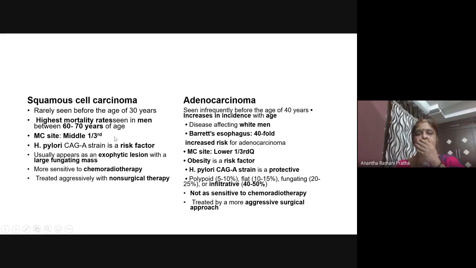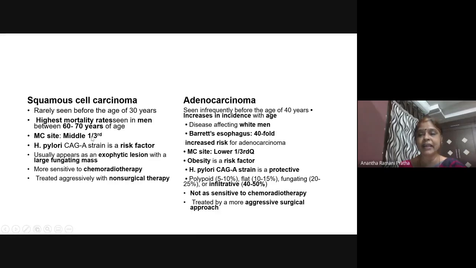Now I told you there are two types of carcinomas of the esophagus: squamous cell carcinoma and adenocarcinoma. So how do they behave? I also told you squamous cell carcinoma is in the developing countries, adenocarcinoma is in the developed countries. Squamous cell carcinoma is not seen before 30 years. It is 40 years. Adenocarcinoma is seen increasing with age. Next, it is mostly seen in elderly people, and highest mortality is seen in 60 to 70 years.